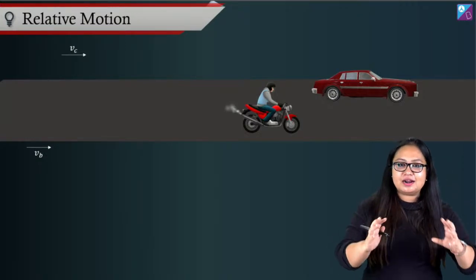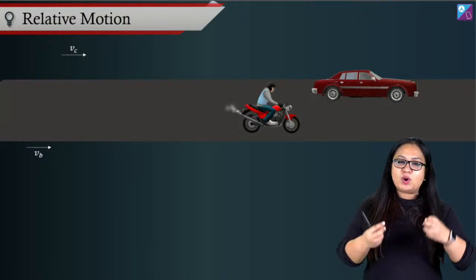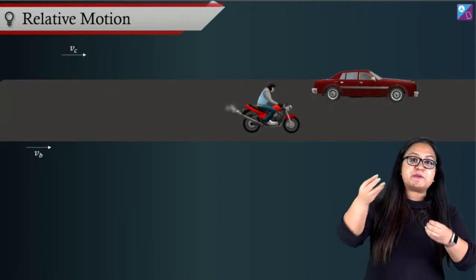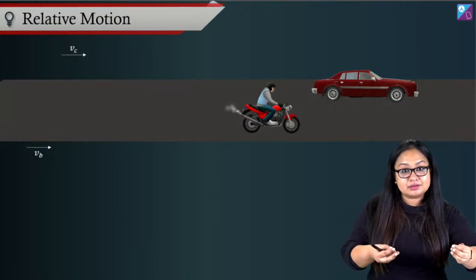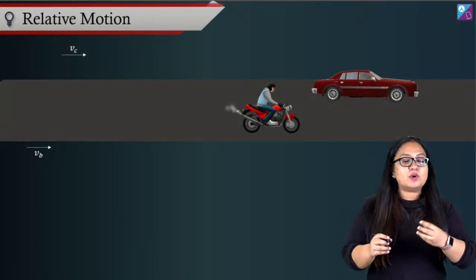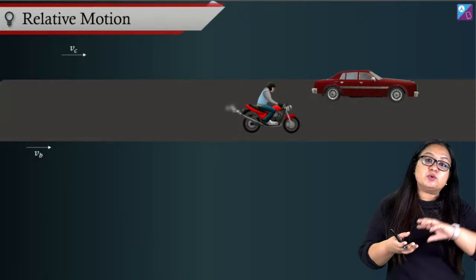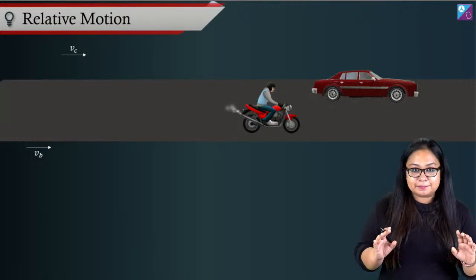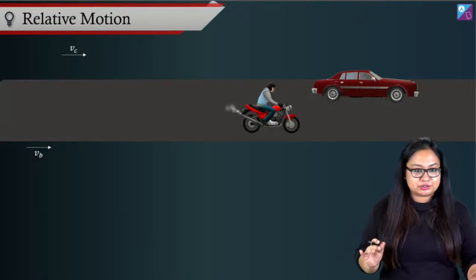If I talk about relative motion, effectively every motion is relative. You have a frame of reference. You have an observer that is observing the motion. So motion is happening with respect to the observer anyway. Now, if I change the observer, the analysis of motion changes. Say, with respect to an observer A, if you were getting velocity, say 10 meter per second, with respect to another observer B, you might get a different velocity of the same particle. That's the basic concept of relative motion.